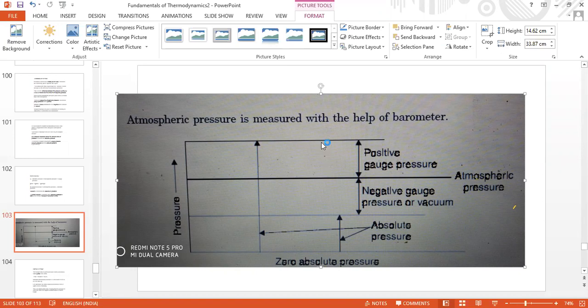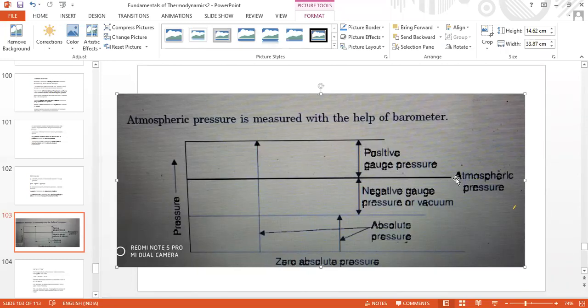Reference to negative gauge pressure, with reference to atmospheric pressure. The solid line represents atmospheric pressure. Like we did in the case of temperature, with freezing point 0 and boiling point as two references, here also for pressure there are 2 references.